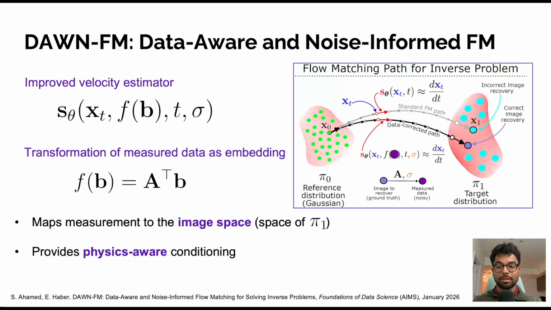In standard flow matching, the learned dynamics transport Gaussian noise towards the general data distribution. This means that the trajectory can end up at any plausible image in the target distribution. However, in inverse problems, we are not interested in just any realistic image. We want the specific image that is consistent with the measured data. By conditioning the velocity field on the measurement embedding f(b) and the noise level sigma, the flow is no longer unconstrained. Instead of drifting towards an arbitrary point in the clean data manifold, the trajectory is steered towards the subset of images that explain the observed measurements.